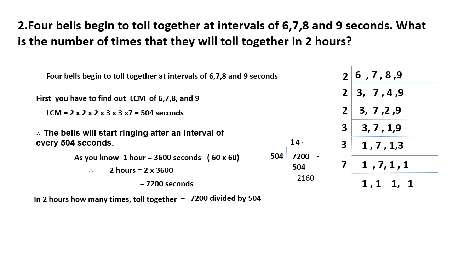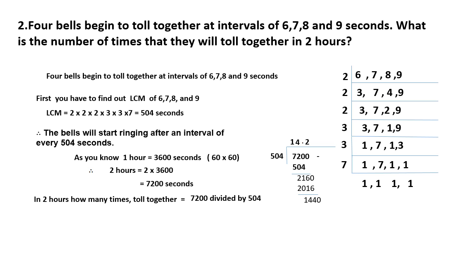In 2160, how many times is there? It's 4 times, right? It's 4 times. So you will get 2016. Now subtract this one.